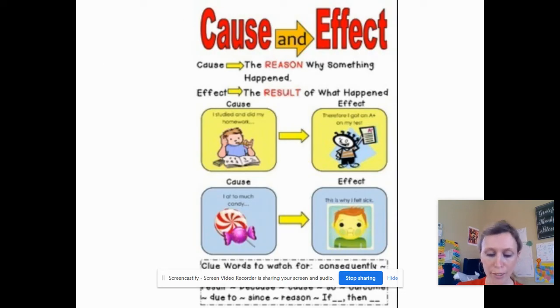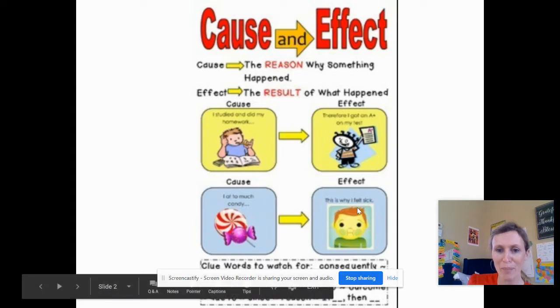I know you looked at this a little bit last year with your teacher and haven't looked at it this year, but I always think about the effect is what happened. Then I often go backwards and I think about, what's the cause? Why did that happen? On this picture, the effect is I got an A on my test. That's what happened. And then we think backwards, why? Well, maybe because I did my homework and I studied hard.